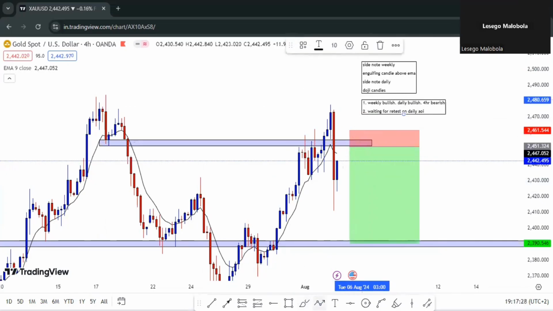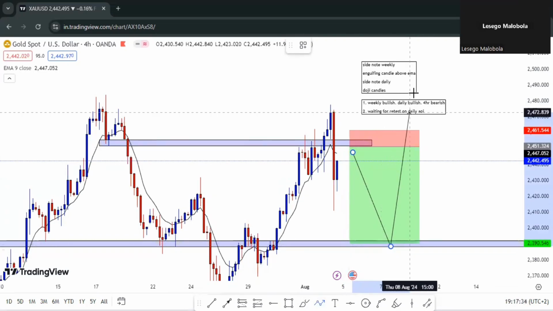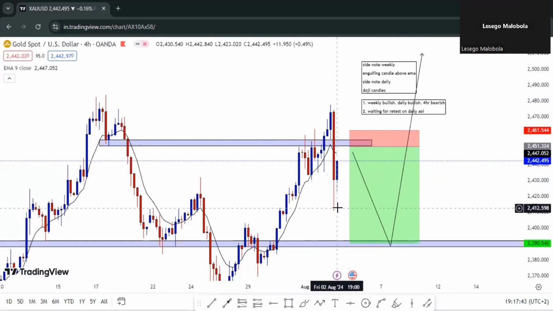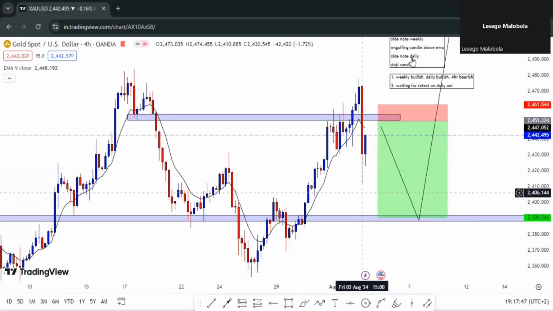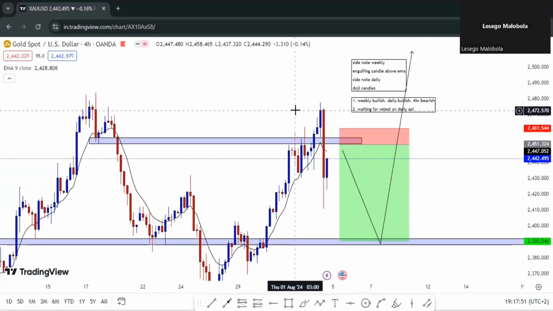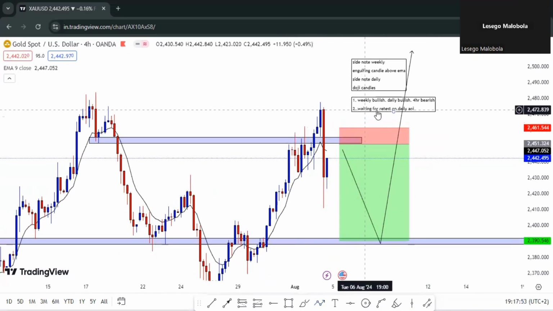But otherwise, my main focus is just for price to reach the daily area of interest and keep on riding those buys, because we are clearly in a bullish market on the weekly and the daily time frame, right? This is just a scalping move for the 4-hour time frame, in completion of the higher time frames, the weekly and the daily. And remember, we are waiting for a retest here, right?